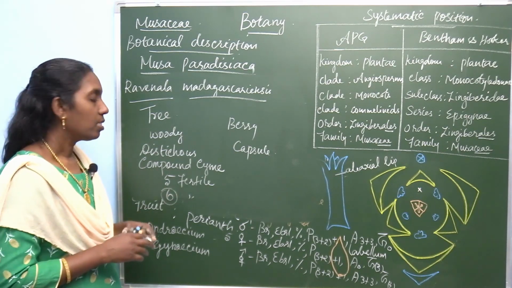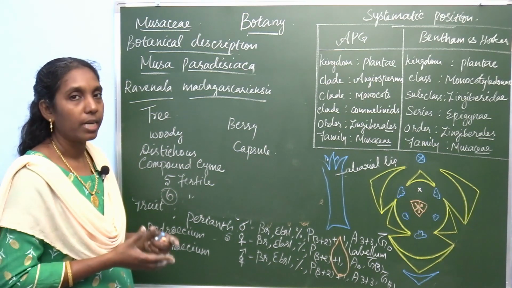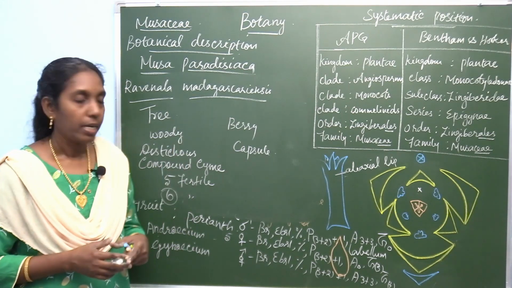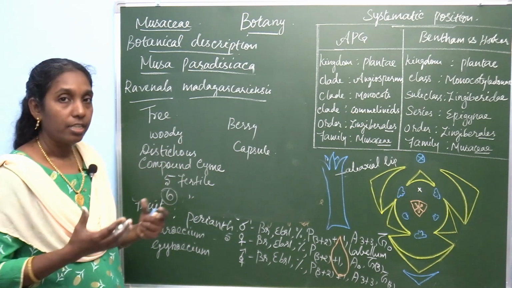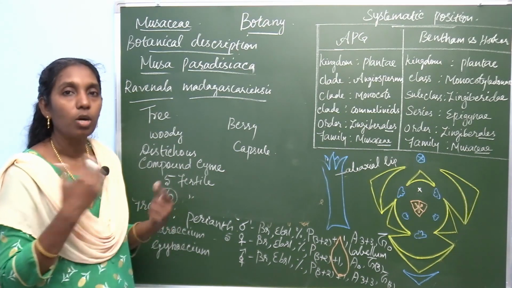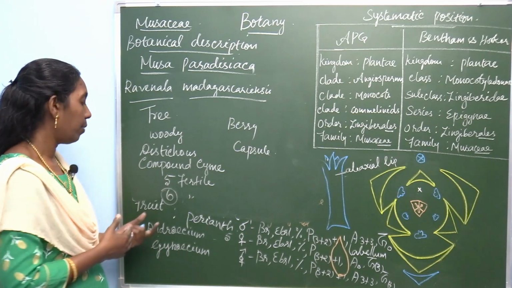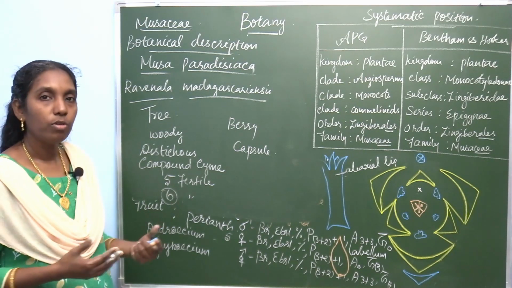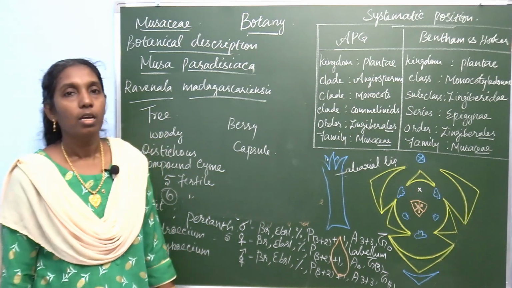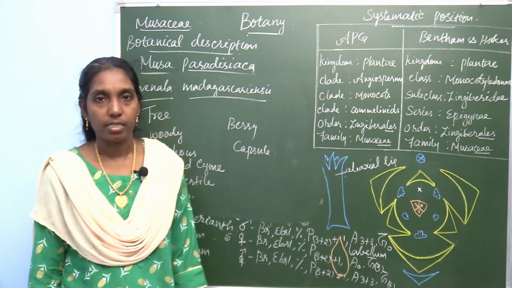The inflorescence is a branched spadix in Musa paradisiaca, compound cyme in Ravinala madagascariensis. Then androecium: 5 fertile stamens in Musa paradisiaca, all 6 stamens fertile in Ravinala madagascariensis. And the fruit is a berry in Musa and a capsule in Ravinala madagascariensis.